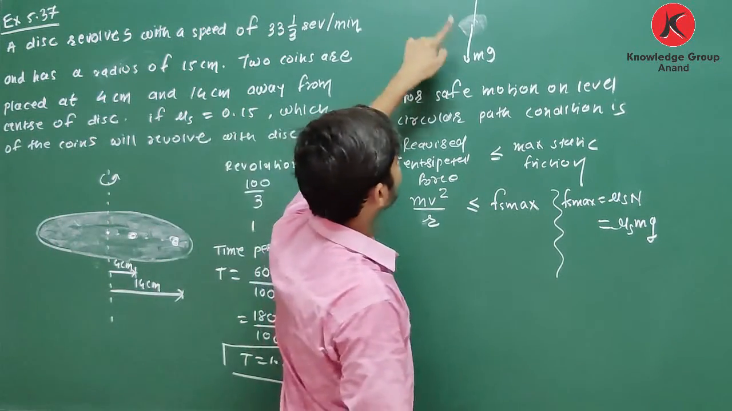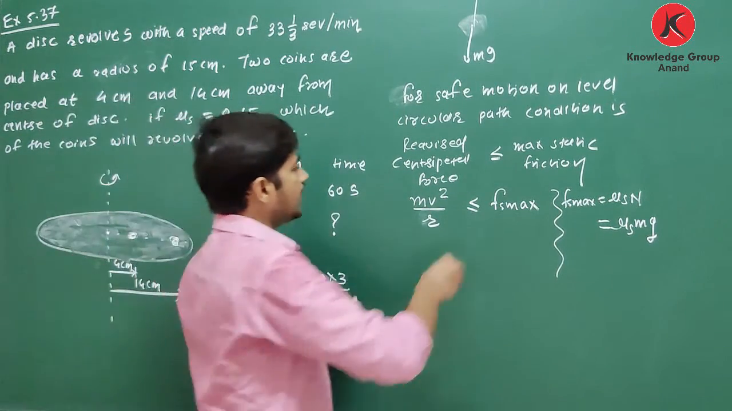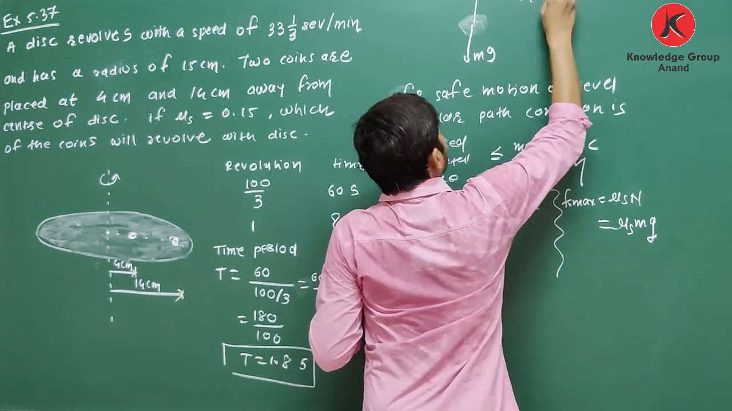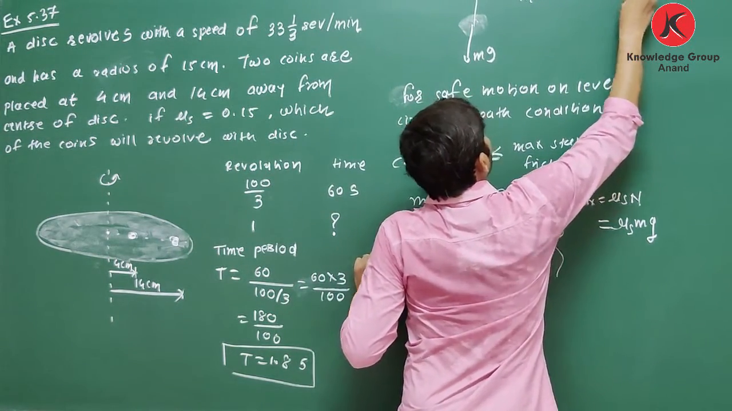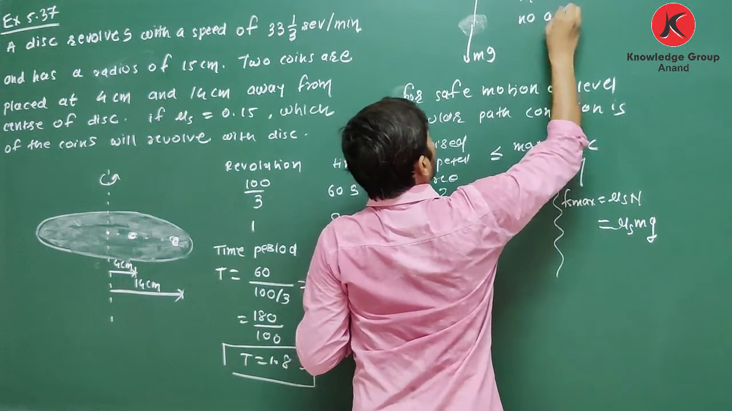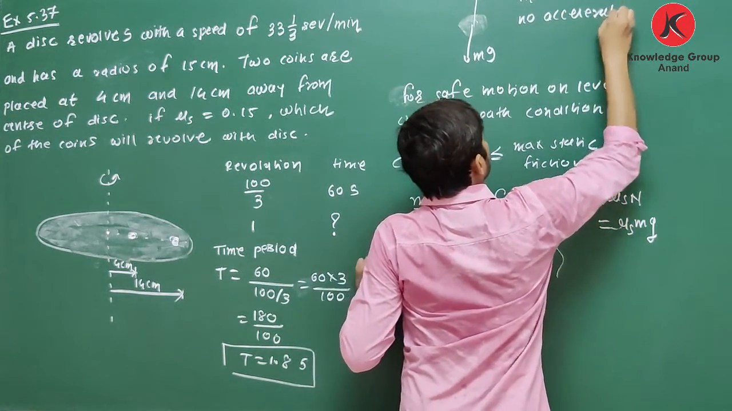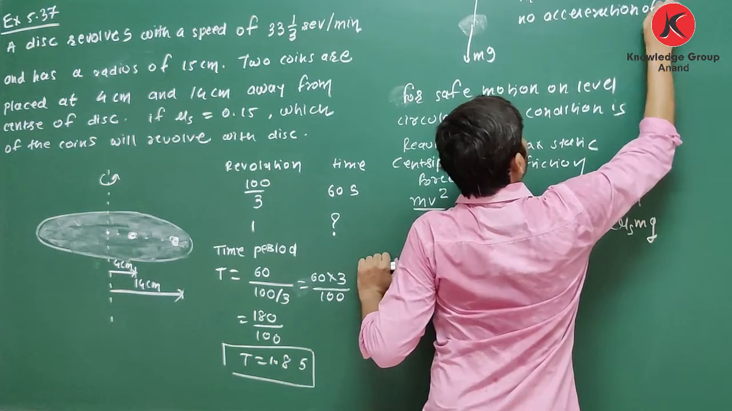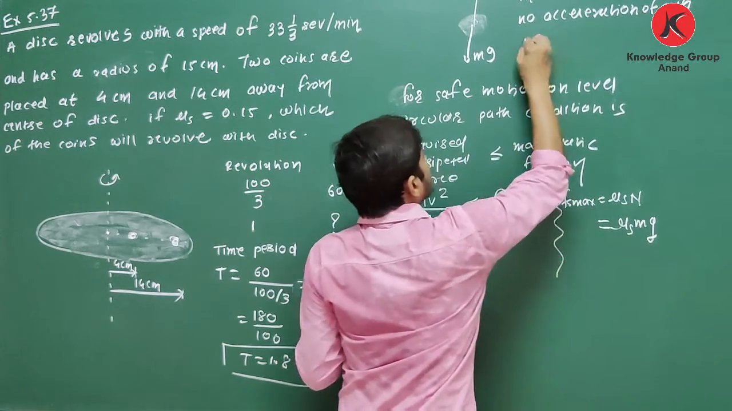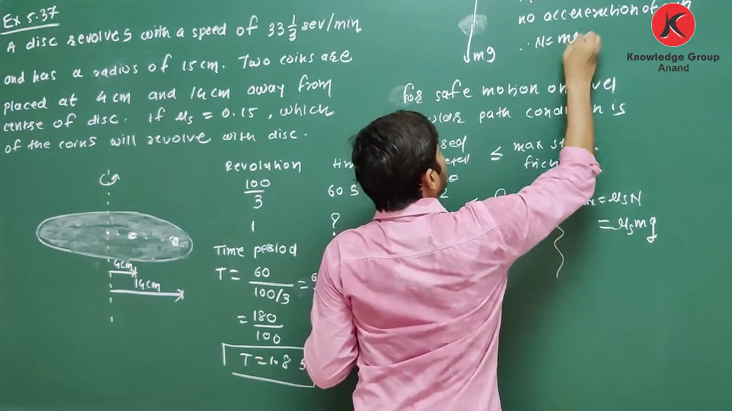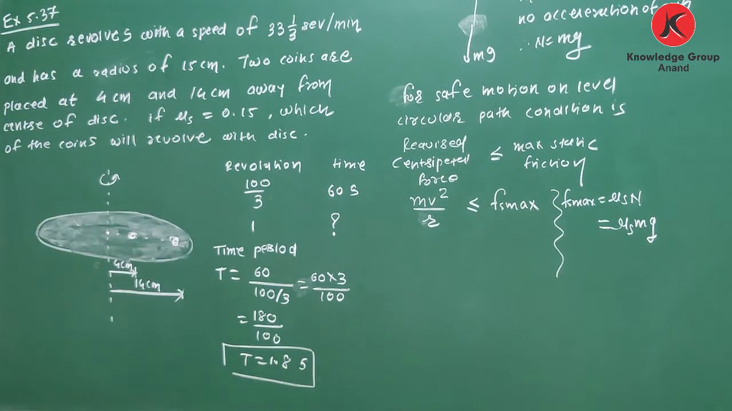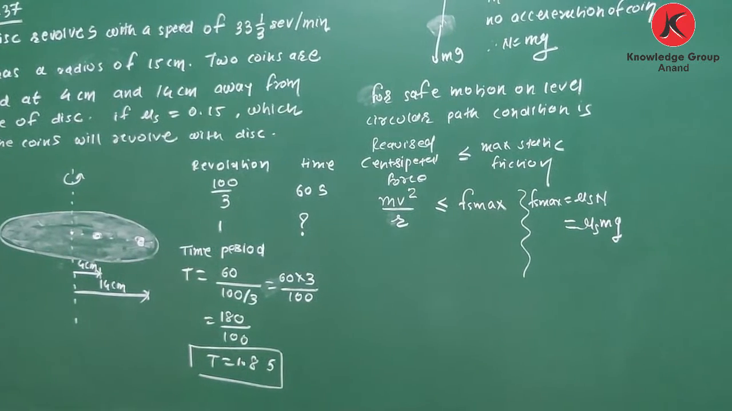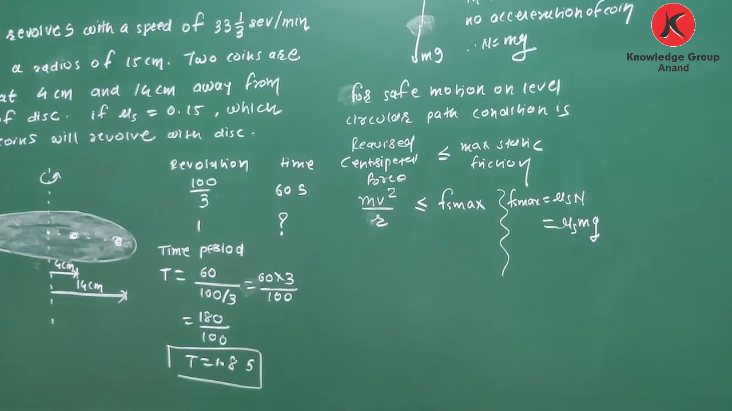So we can say in the vertical plane it is in equilibrium. In the vertical plane there is no acceleration of the coin. So therefore, N is equal to mg. Force acting in the upward direction is equal to force acting in the downward direction.